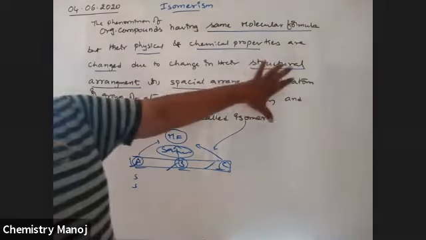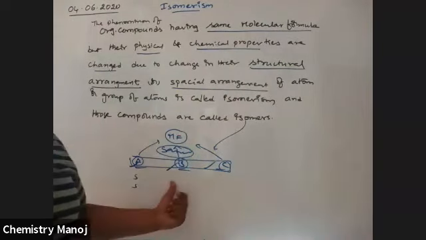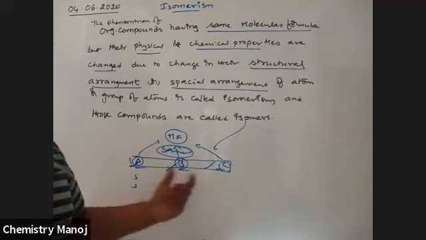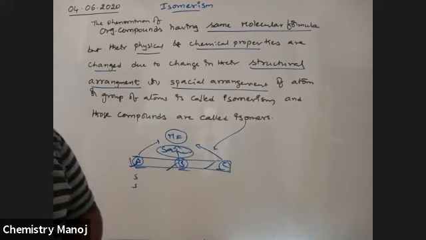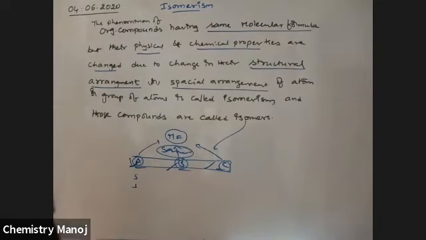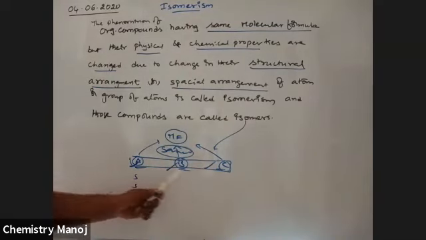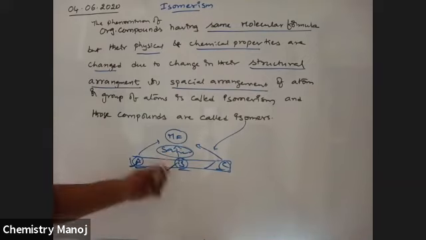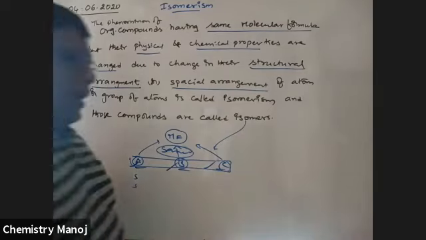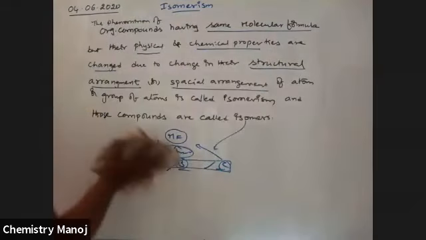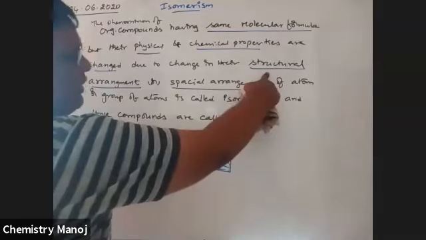Now what is the classification of isomerism? The major point is molecular formula same. Different compounds have same molecular formula, their physical and chemical properties are different. The phenomenon is called isomerism, and those compounds are called isomers. Is this statement clear? Molecular formula same, different structural arrangements or different spatial arrangements. Now, what is the classification of this isomerism? Structural variation and spatial arrangements are there.